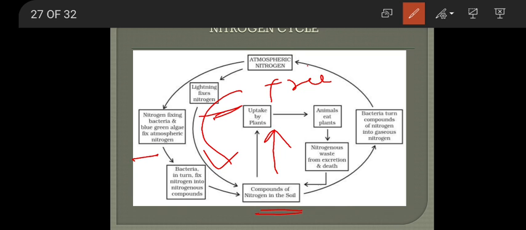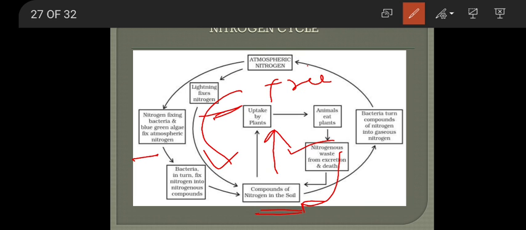These animals, when they eat the plants, will excrete. What do they excrete? They urinate and they die. When they urinate, urine is nothing but urea. It is a nitrogenous waste. Animals eat plants and release nitrogenous waste in the form of urea. Urea is nothing but urine. And also when these animals die, they release nitrogenous waste into the soil. So animals release the urea in the form of urine, or when they die, this nitrogenous waste reaches the soil.